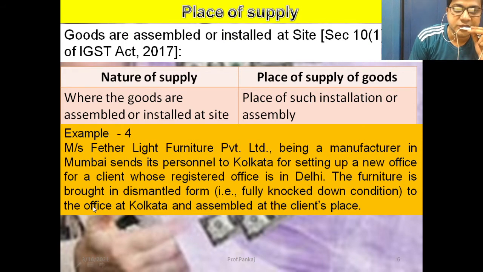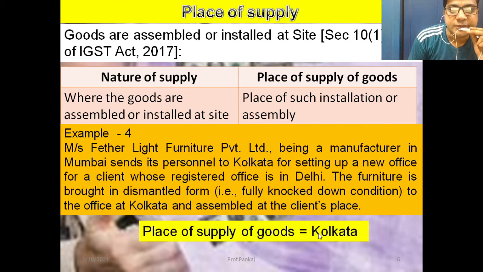The furniture is brought in a dismantled form. Now this furniture they assemble at the client site in Kolkata. The place of supply is the place of installation and assembly. The place of supply is Kolkata. I hope you understood.